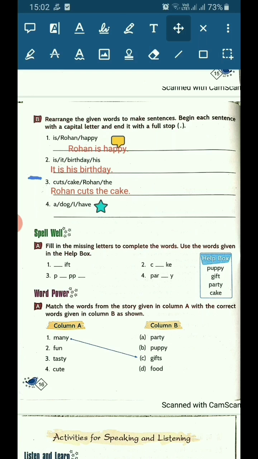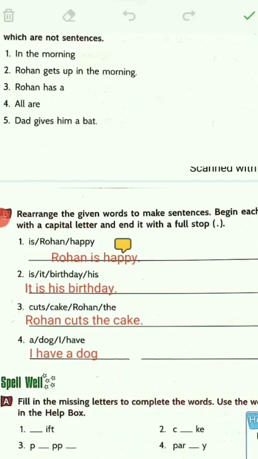Now, what is the last one? A dog I have. So, what is the correct order for the fourth sentence? The correct order is, I have a dog. With I capital and a full stop at the last. So, students, memorize all these rules to attempt the question nicely in future. We'll be doing this much exercise only today.